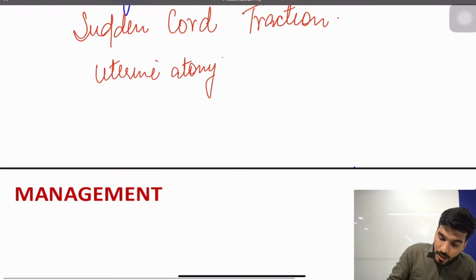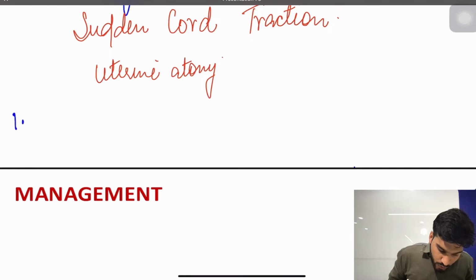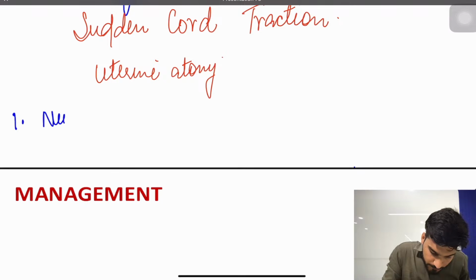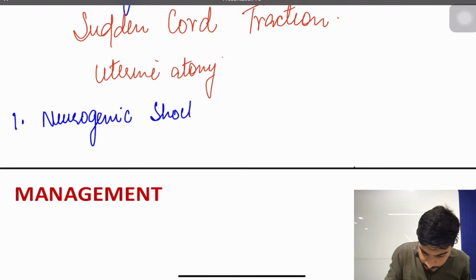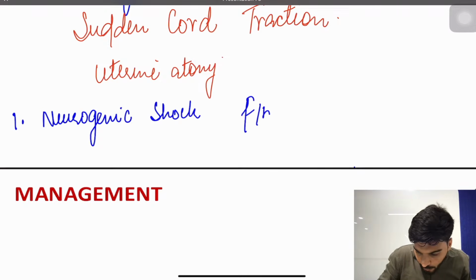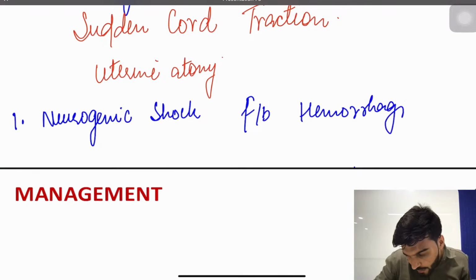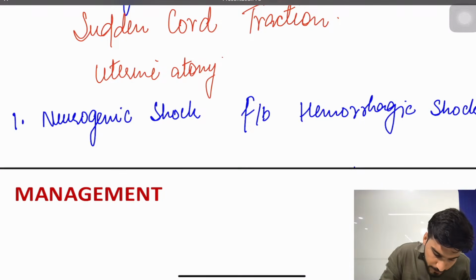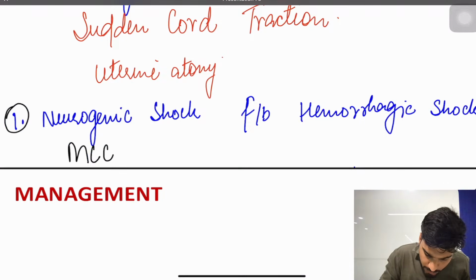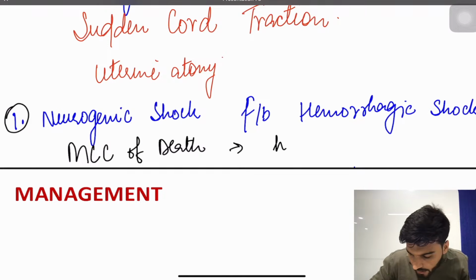Remember, my dear students, the patient first goes into neurogenic shock, followed by hemorrhagic shock. And remember, the most common cause of death will be hemorrhagic shock.